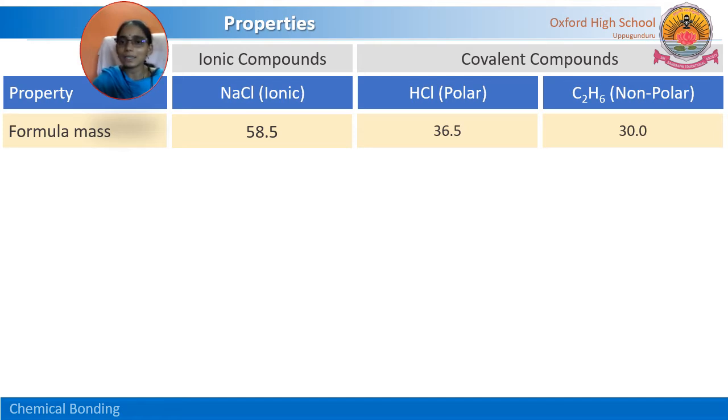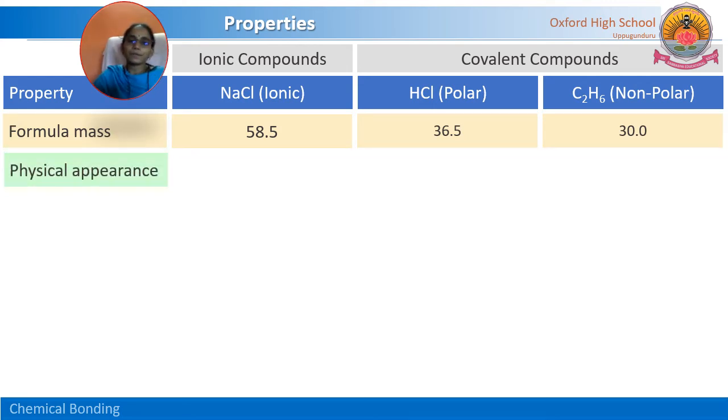That is the reason we call it a polar covalent compound, that is, partially ionic and partially covalent. Polar is nothing but poles, that means positive and negative charges. Next, non-polar, the compound which we cannot dissociate into ions. Simply remember it like that: a polar compound means that compound can be dissociated into ions.